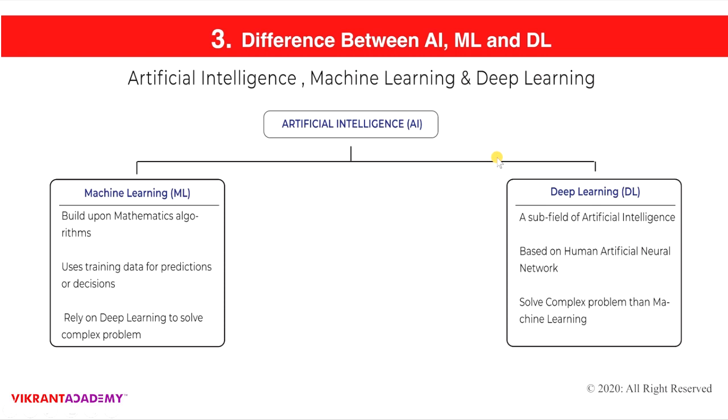Then let's move to deep learning, which is a subfield of artificial intelligence. It is mostly based on the human neural network, so it mimics the human neural network. It solves more complex problems than machine learning. This is why we use deep learning, because it solves complex problems.